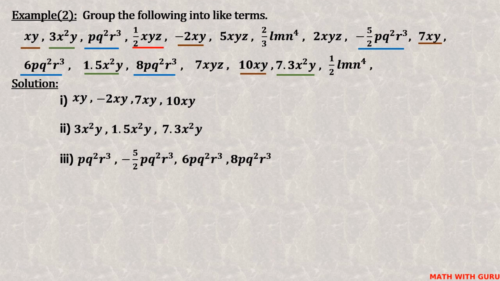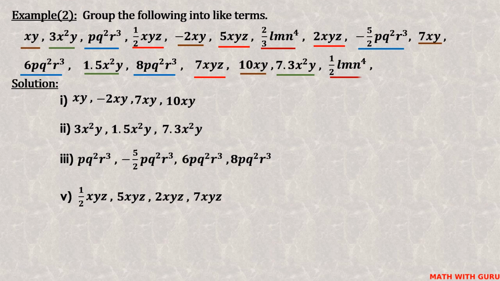Now, for 1/2 xyz, which are the like terms? 5xyz, 2xyz, then 7xyz. Let us write them down. Finally, which are the like terms for 2/3 lmn power 4? This is the only one. Therefore, these two are like terms.